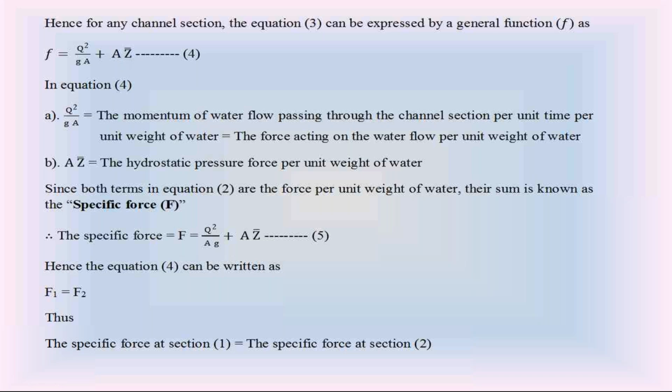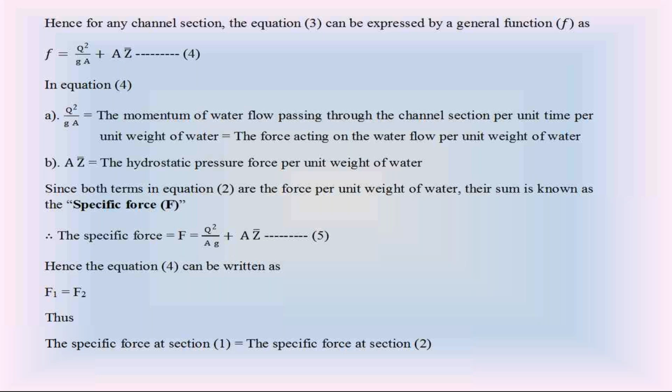The sum of these two terms, Q square by gA plus A Z bar, in open channel flow is called the specific force. So in open channel water flow, the specific force F is equal to Q square by gA plus A into Z bar. This is the concept of specific force in open channel water flow.